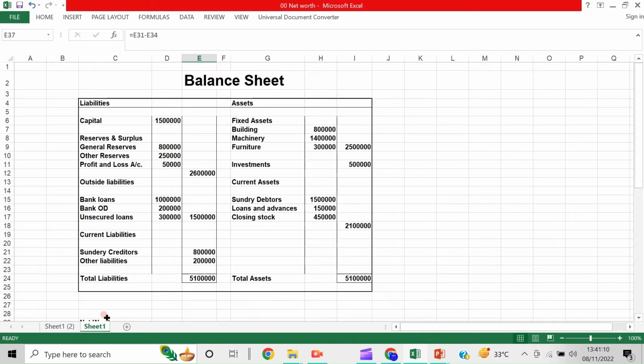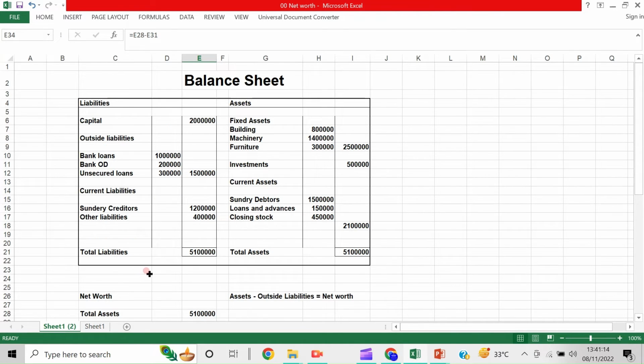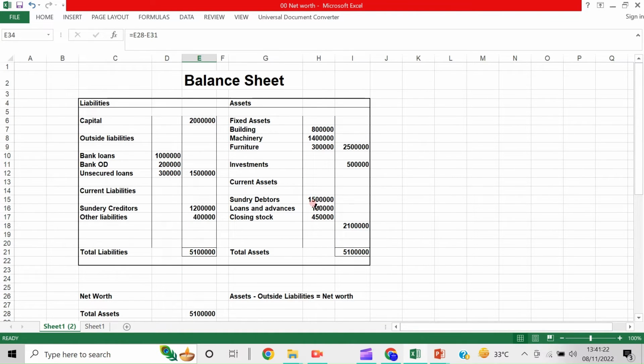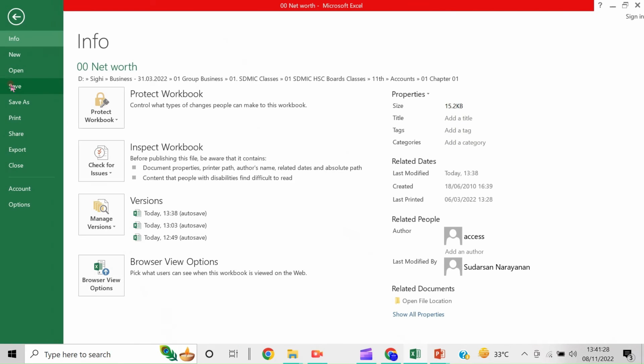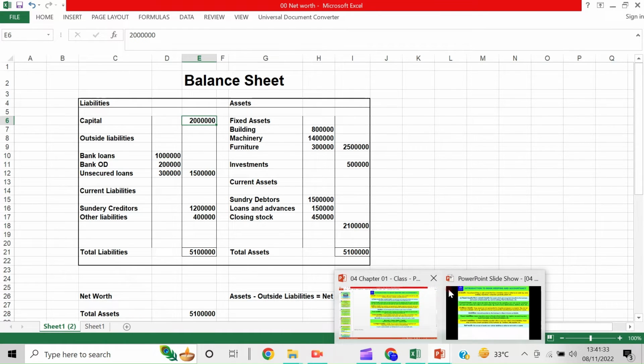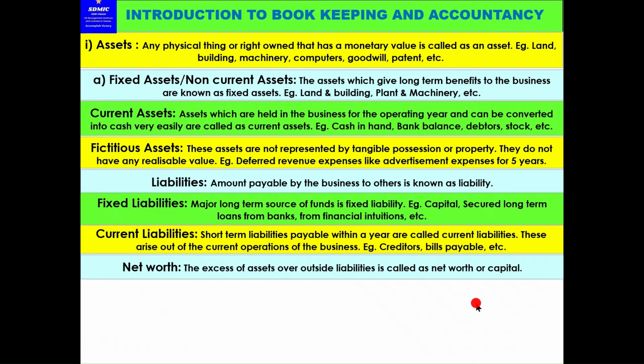Should not get more confused, and don't think that it is difficult. It is easy. Just for your understanding, I have explained this to take a small thing: total assets minus total outside liabilities is equal to net worth. That's capital is equal to net worth. So now I understood that. Now let us move to what is